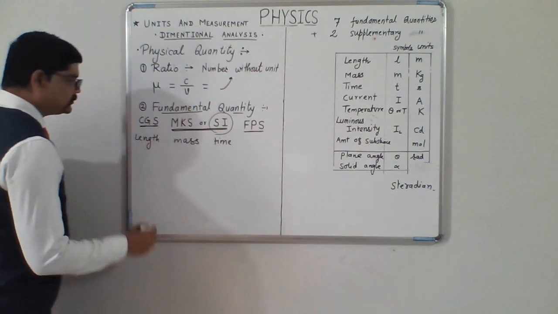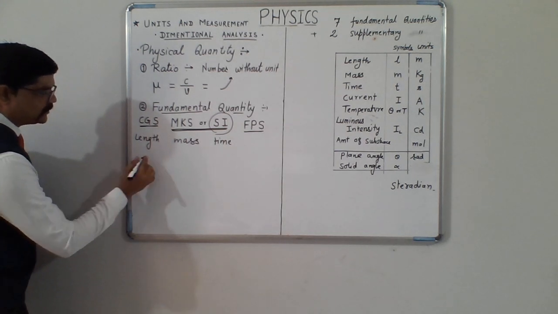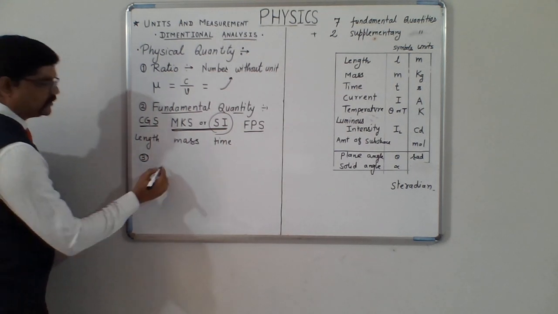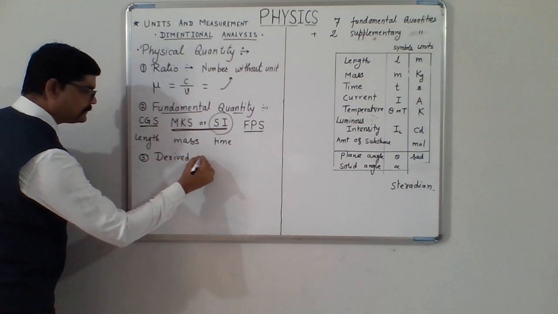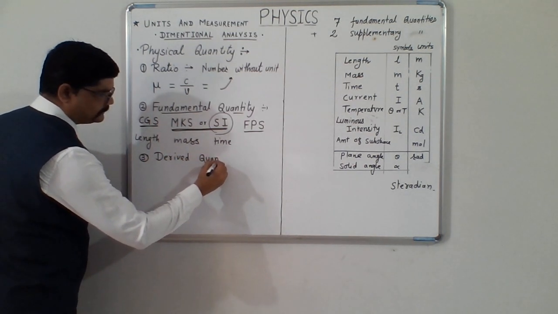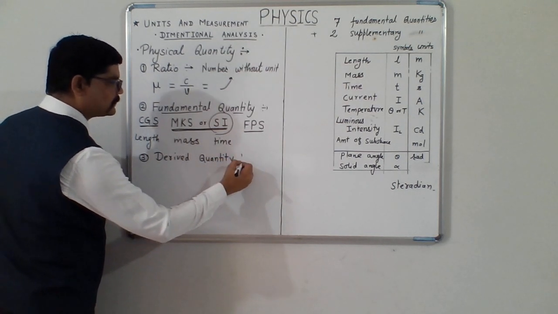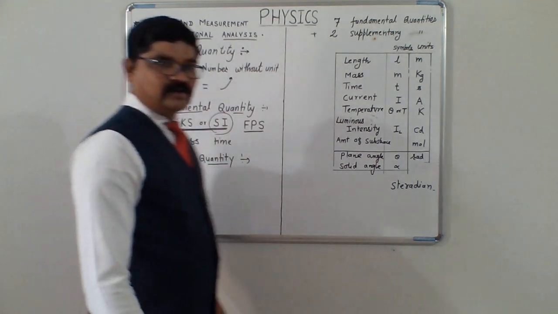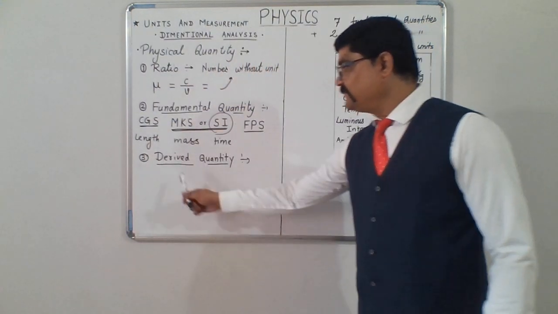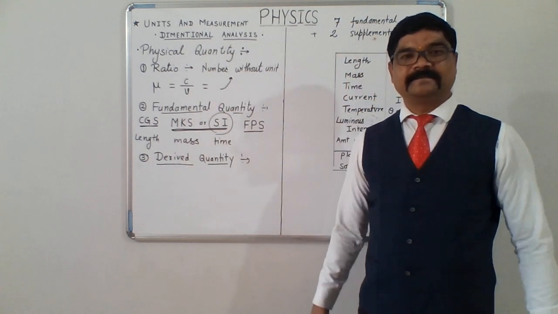Next, the third type of physical quantity is derived quantities, and as the name suggests, they are derived from something.